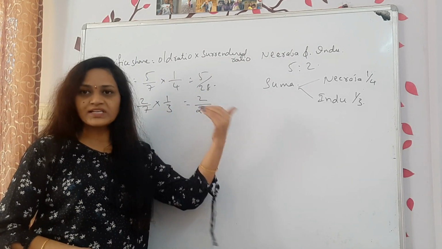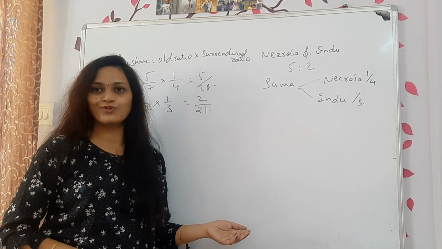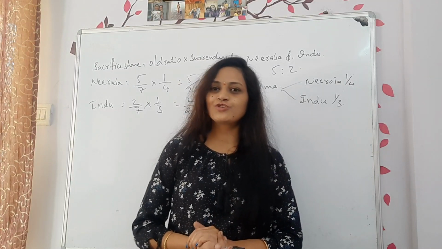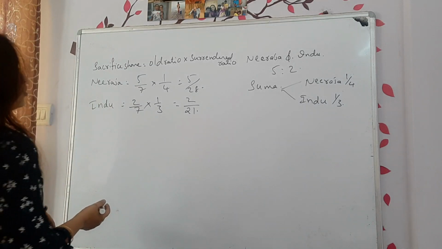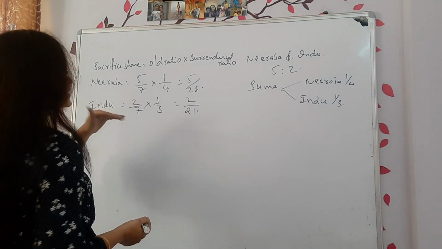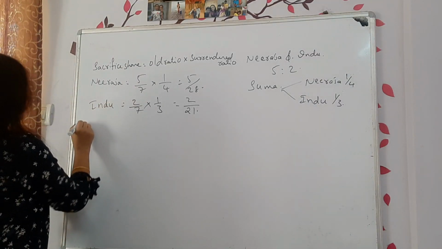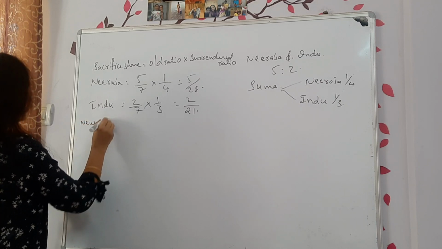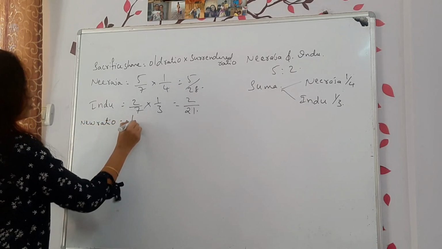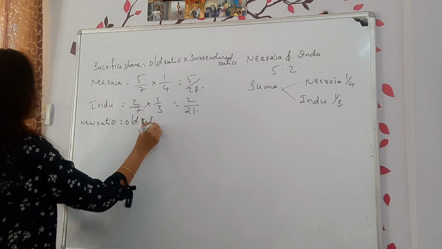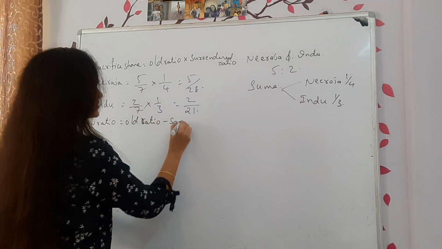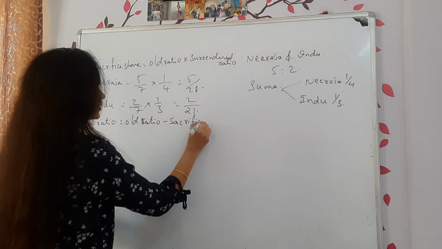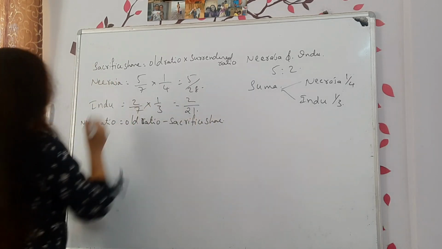Okay, now what is the next step we are going to do? Now let's find out the new ratio. New ratio is equal to old ratio minus sacrifice share. How much you will get?